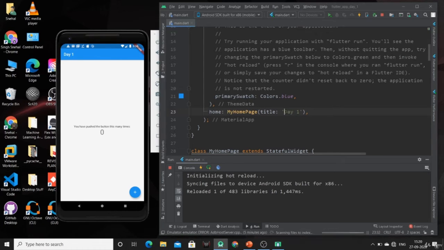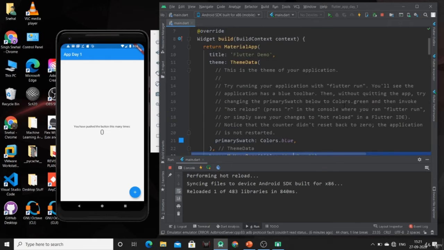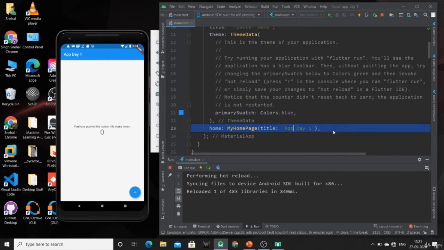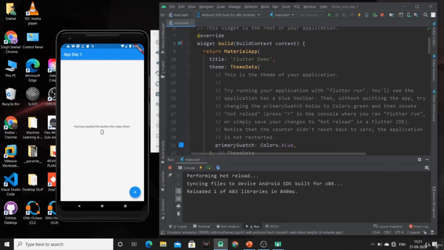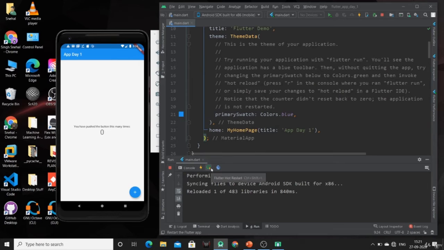So I can also change it, just add app day 1 and just hit Control S, and this will reload our page and will change the title of our app. So on hot reloading our app, only the changes made in a particular property will be loaded, not the entire app. As I have entered Control S, this build will be called on clicking this hot reload feature.